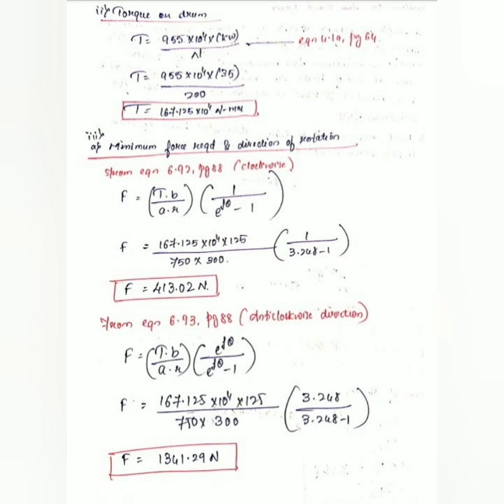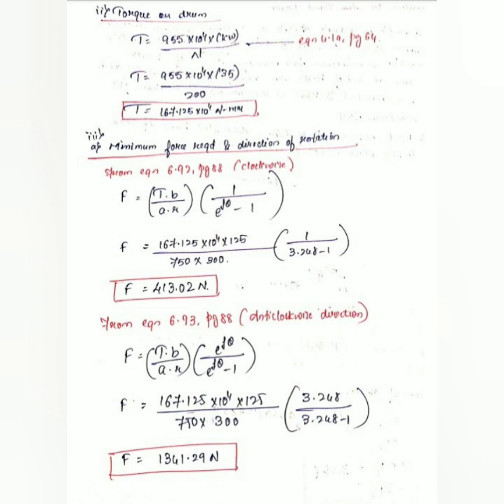Next step is to find the minimum force required and direction of rotation. So first we'll consider clockwise rotation to find the F value. Next we'll consider the anti-clockwise direction to find the F value. So for clockwise, this equation has already been derived. So substituting all the values, F equal to 413.02 Newton you got.